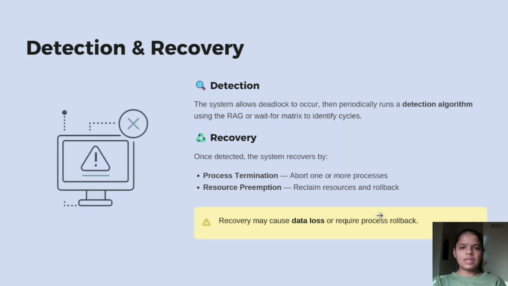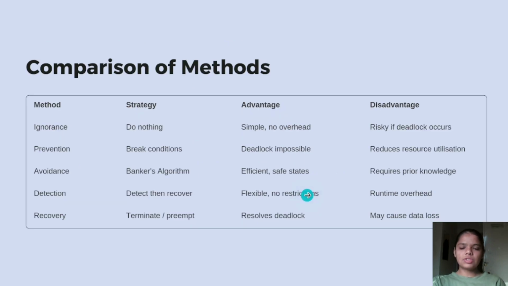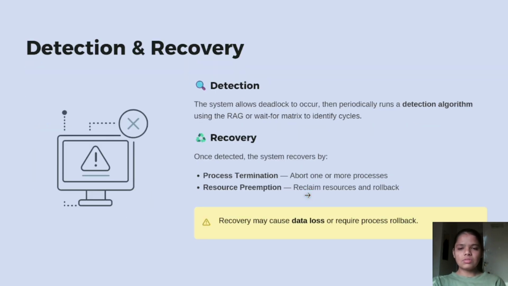The last one is detection and recovery. Detection: the system allows deadlock to occur, then periodically runs a detection algorithm using the resource allocation graph or wait-for matrix to identify the cycle. To recover from it, we use two methods. One is process termination and the other is resource preemption. In process termination, we abort one or more processes. And in resource preemption, we reclaim the resources and roll back. In recovery, there are chances that data loss can occur.